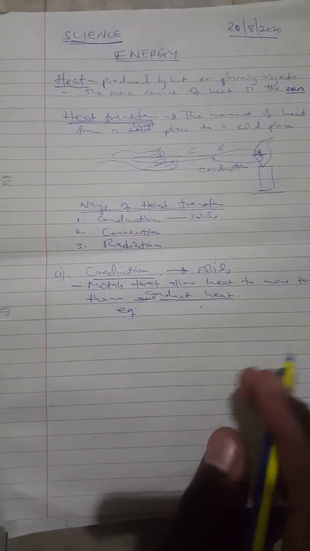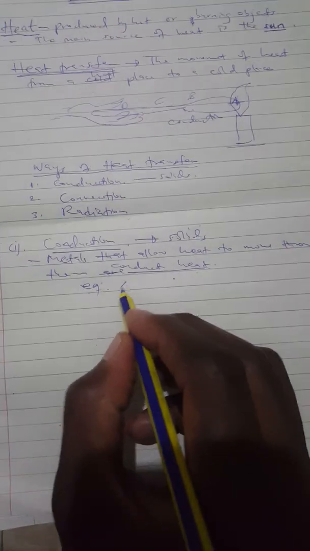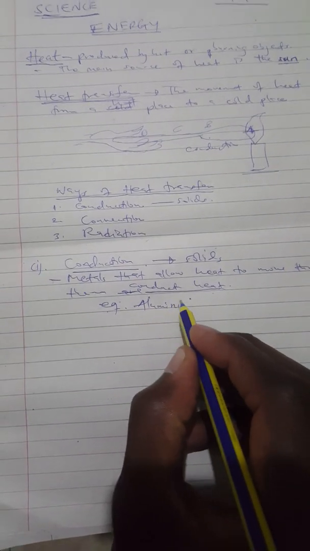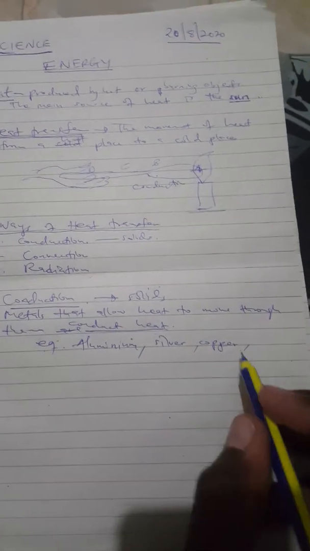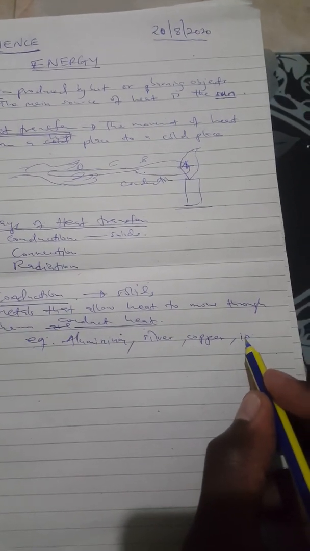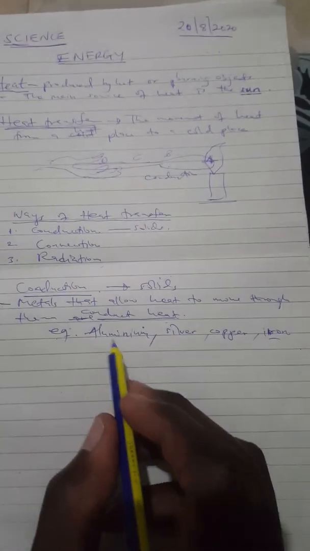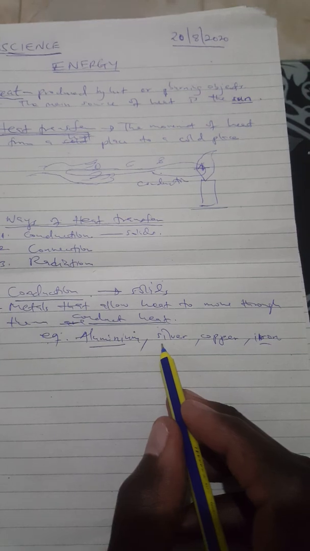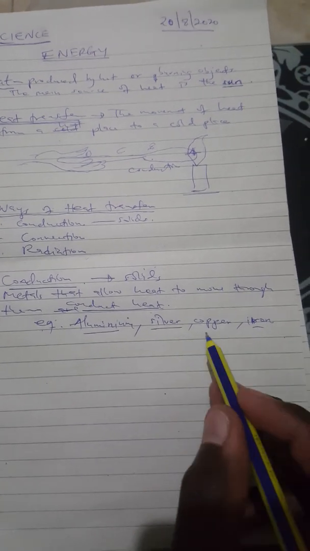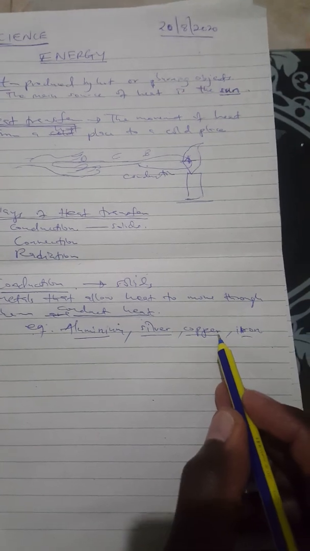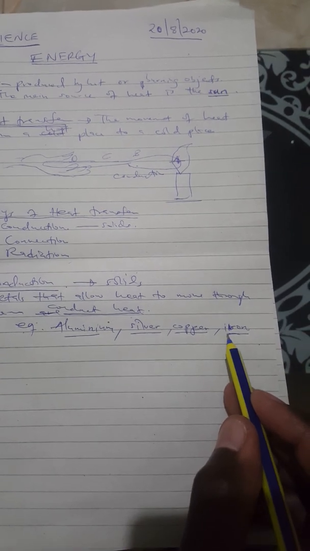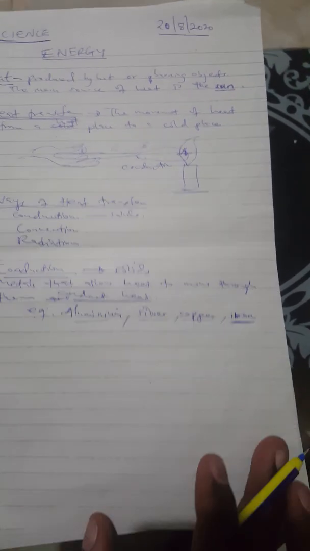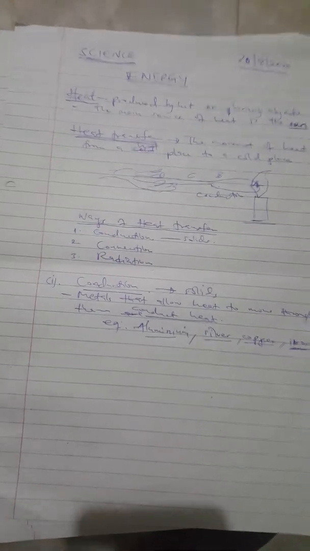So examples of these metals, we have aluminium. Again, we have silver. We have copper. And we have iron. Most utensils are made of aluminium. Some things are also made of silver. Some are made of copper. Also, electric cables are made of copper. And again, we have some made of iron. Even some kitchen appliances are also made of iron. That's why they're able to conduct heat.